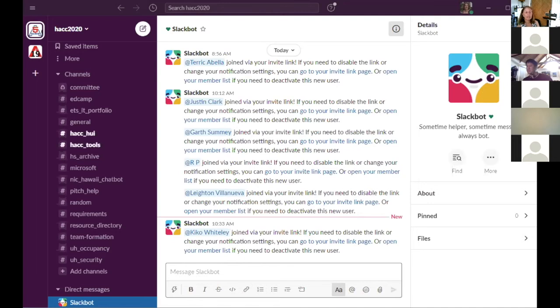But this is what the Slack channel looks like. As you can see, here's the HACC Hui. Cam has already posted his, so if you want his presentation, you're going to have to join Slack. And then HACC Tools, I will also post them on the website. The HACC Tools presentation is already up on HACC Tools. ETS is one of the challenges that's coming up. There's a general challenge. So if you have a general question, please ask it there. Like, how do I do X, a question which isn't specific.